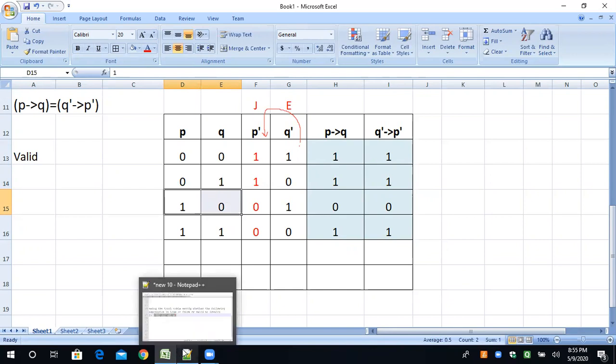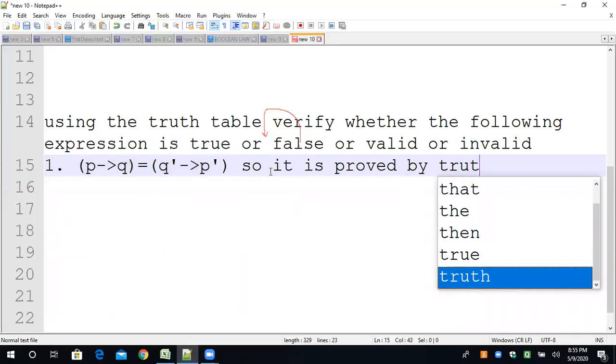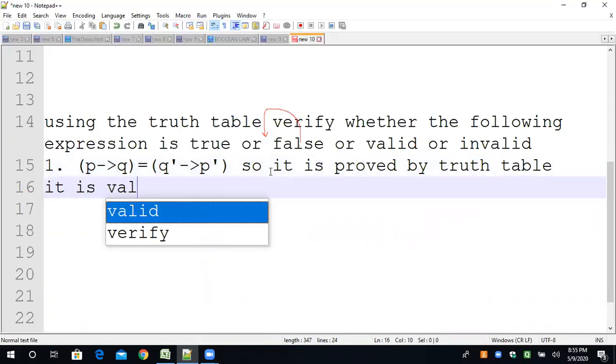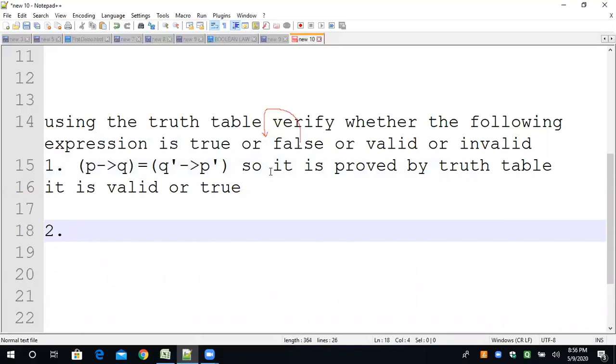And one second, so it is proved by the table. It is valid or true. What about the second question? The second question is a little lengthy.